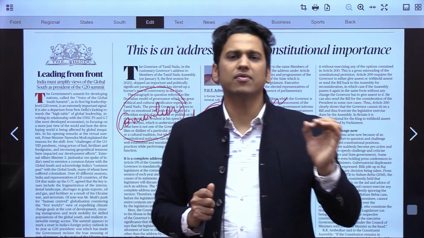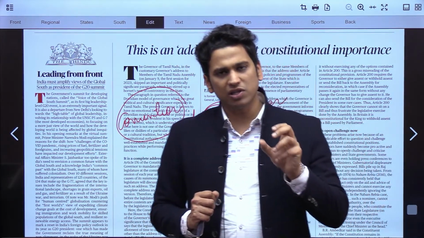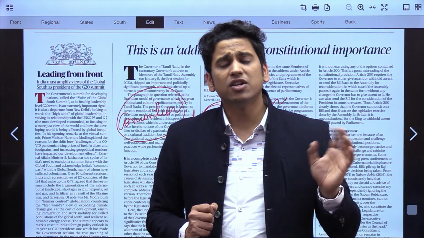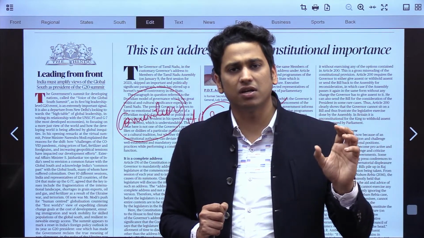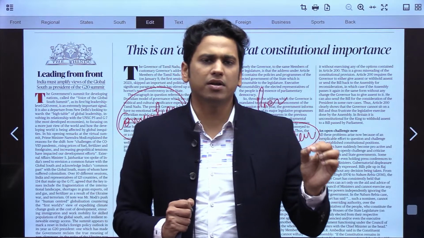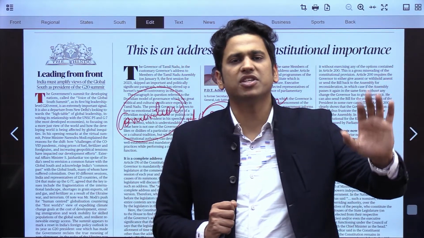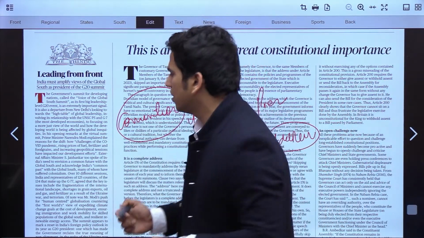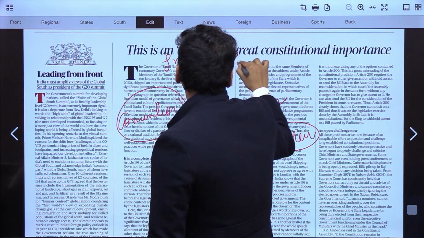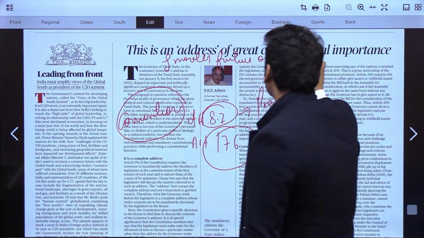The second thing we have to understand is that the governor's role shall be to facilitate the working of the state government. One recommendation is that the governor shall be appointed after consultation with the Council of Ministers headed by the Chief Minister, so that there is smooth functioning of the government.